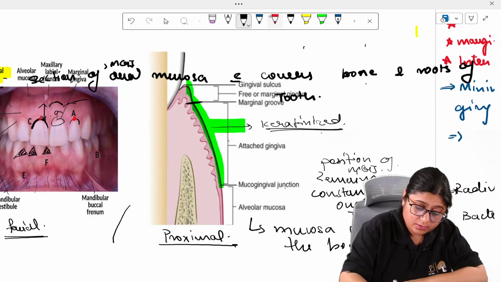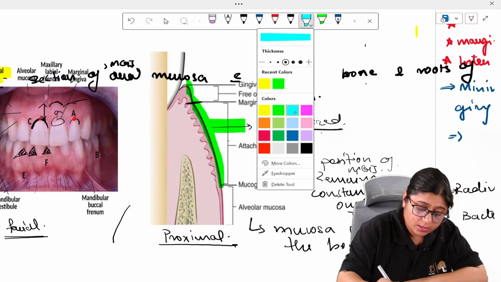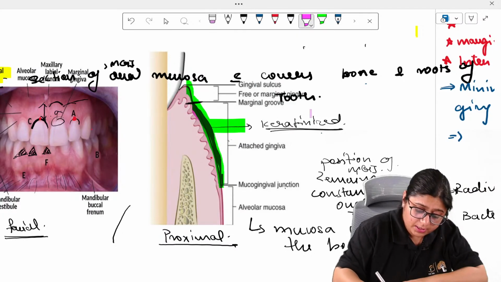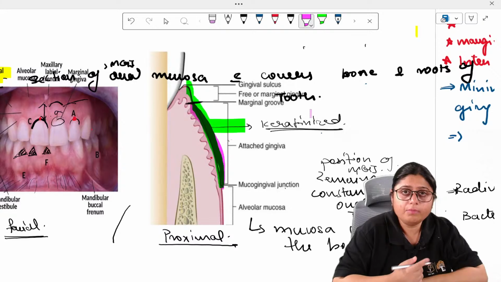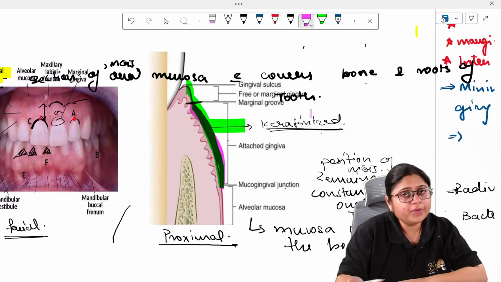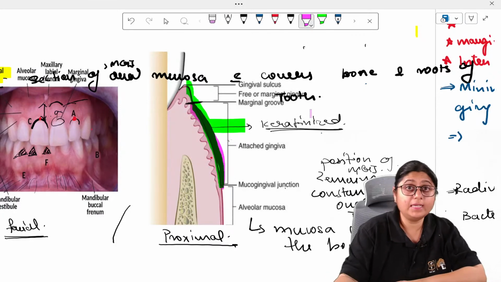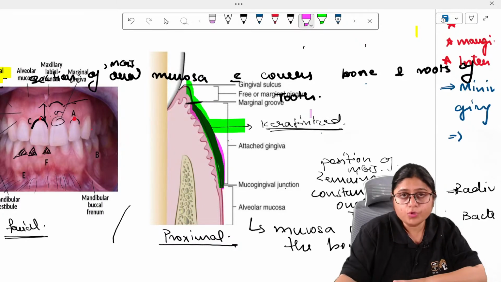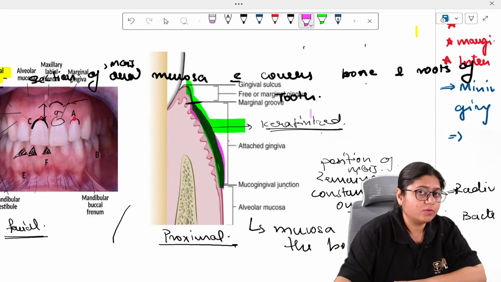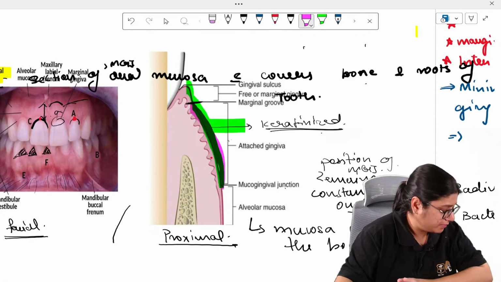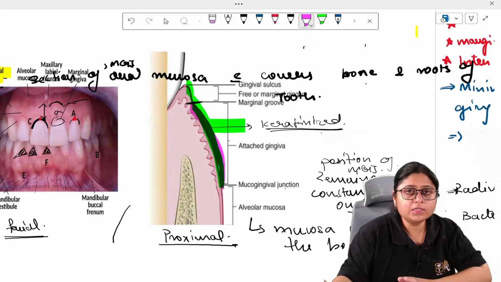So this part, what I am marking with pink, is your attached gingiva. The minimum width of attached gingiva is 1 mm. The minimum width of keratinized gingiva is 2 mm. Understood? Attached gingiva is a part of keratinized gingiva only. You are correct. But keratinized gingiva is not a part of attached gingiva. So you must know the minimum width of attached gingiva and of keratinized gingiva. Sometimes in the question, they will just give you the minimum width of attached gingiva, then you have to calculate the answer accordingly.